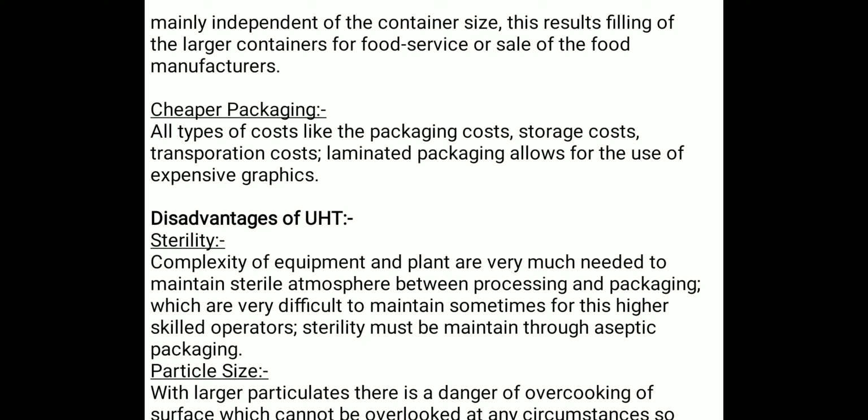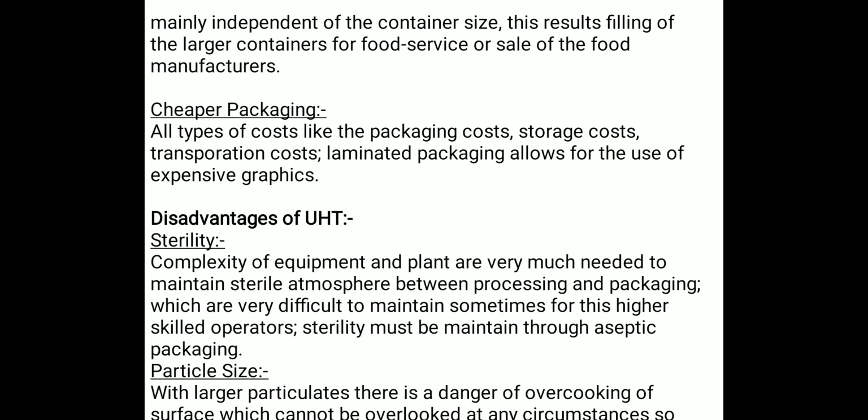Along with the advantages, there are many disadvantages of UHT, like sterilization. The sterility of any food product is very essential, and it is always in the manufacturer's mind.